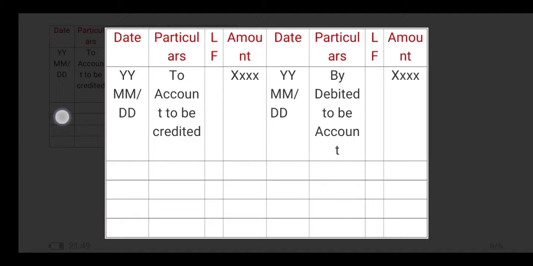Now we discuss the date column. The date column stands for the date of the transaction, and the particulars column stands for which account should be credited, adding the prefix To. Amount appears as the amount of the transaction. Then the date column of the credit side is the same as the debit side.